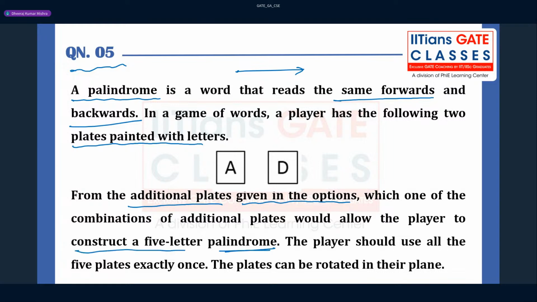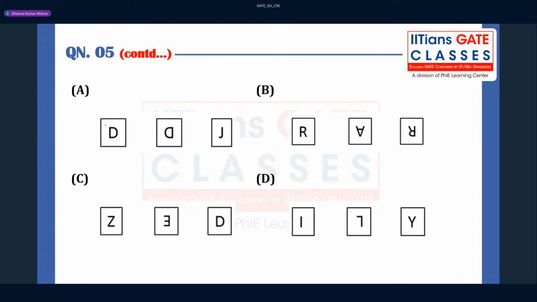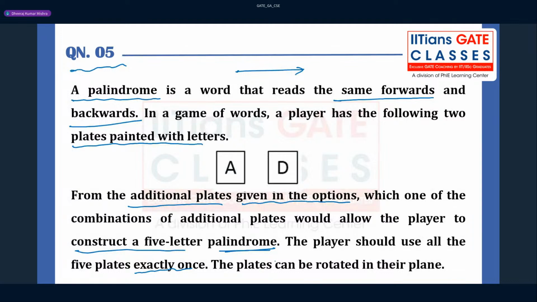Okay, so you have to construct a 5-letter palindrome, and if you read it forward and if you read it backward, the word must be the same, right? Everything should be the same. The player should use all the 5 letters exactly once, okay? Remember that A and D can be used only once. Whatever is given in the options, these can be used only once, okay? And the plates can be rotated in their plane, right? So a plate can be rotated.